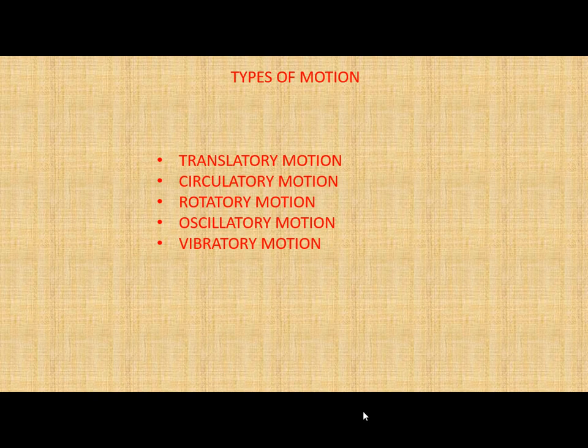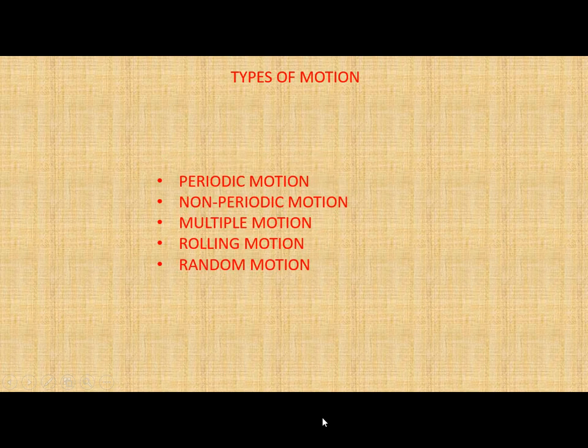In last class, we studied about different types of motion. We studied about translatory motion, circulatory motion, rotatory motion, oscillatory motion, and vibratory motion. Today we are going to study about periodic motion, non-periodic motion, multiple motion, rolling motion, and random motion.